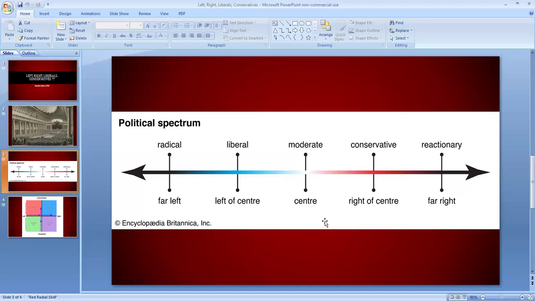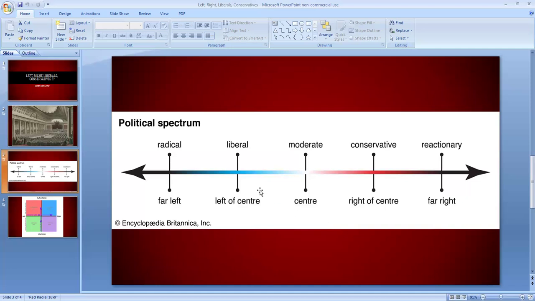So those are moderates. In United States politics, we like to say that the senator from West Virginia, I always forget his name, but anyway, he's a Democrat, but a lot of times he affiliates himself with Republicans. So he's kind of a little bit of both. So we would say that he's a moderate or a centrist.